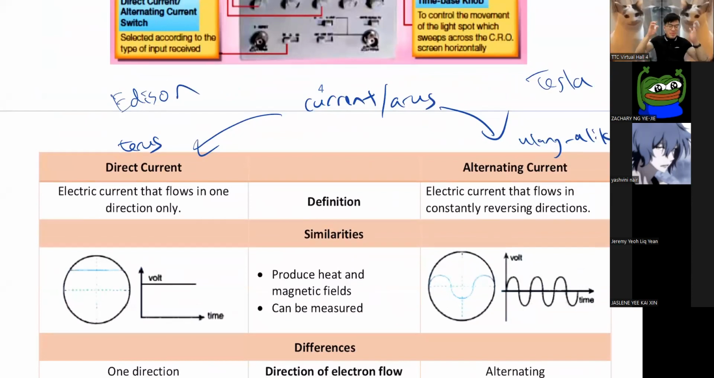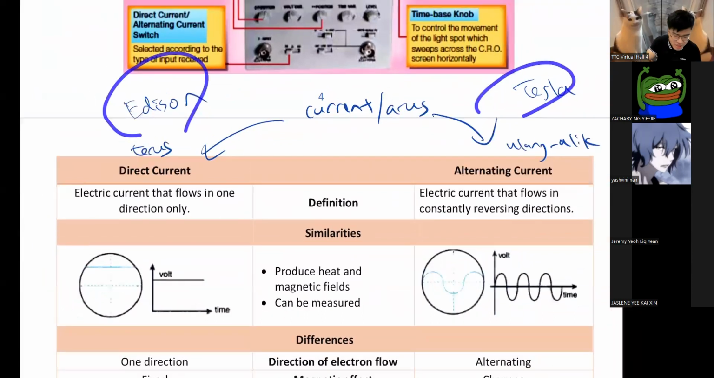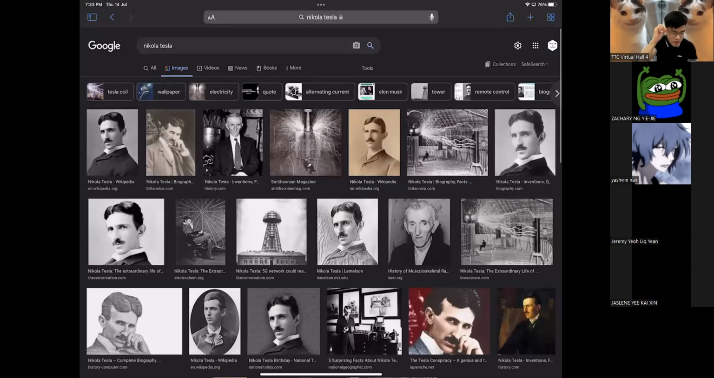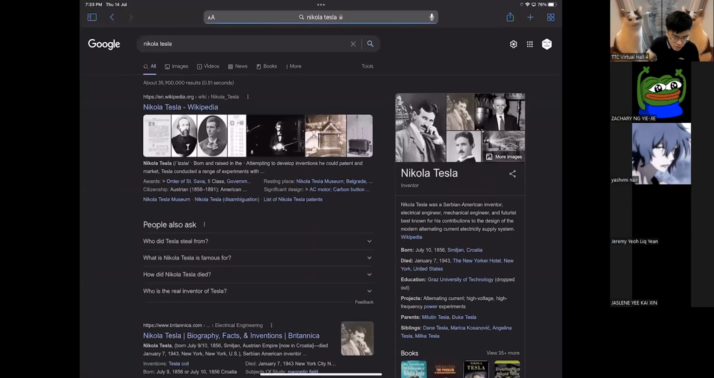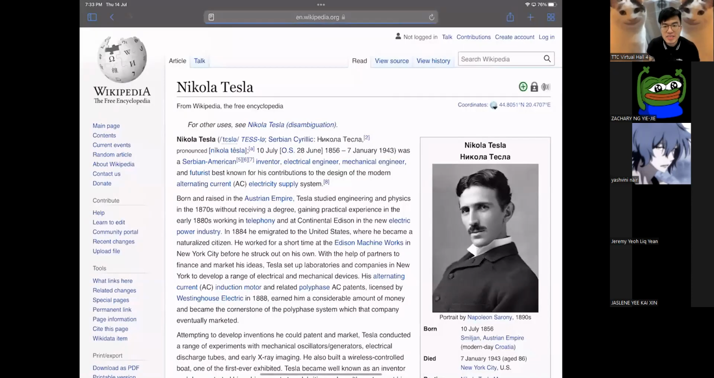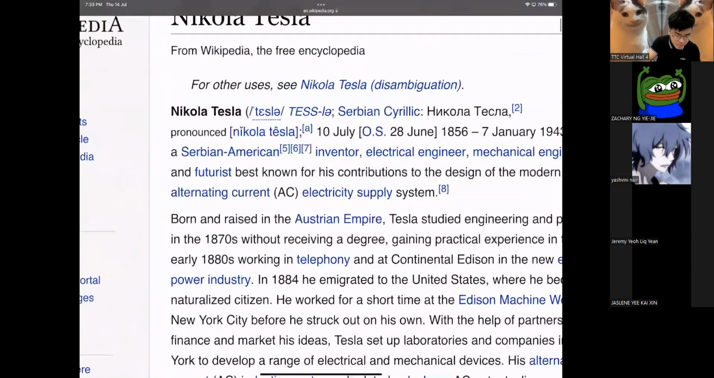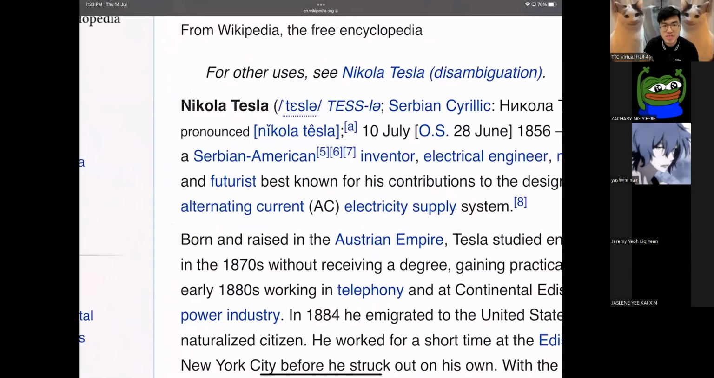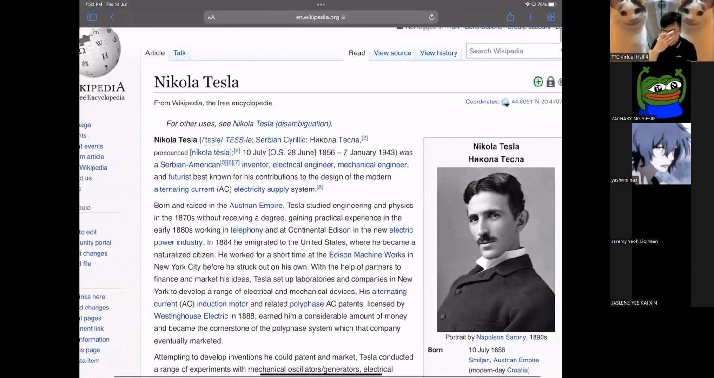All right. So let me tell you a little bit about Edison and Tesla. Okay, let me talk a little bit about Tesla. Wait, guys, do you know where Tesla is from? Tesla is actually from a very small country called Serbia. Okay, you know where Serbia is? Serbia is a country near Russia. So it's a very small country. He comes from humble beginnings lah. So he comes from Serbia, and then he went to America to work.